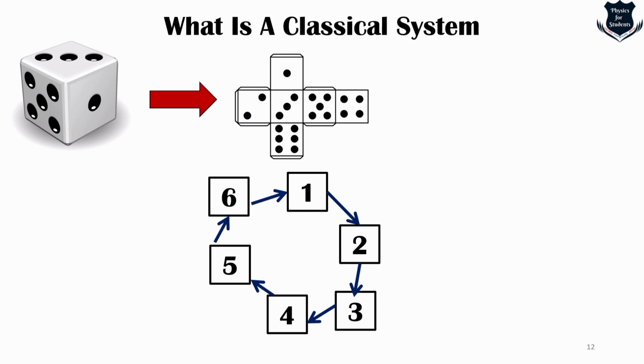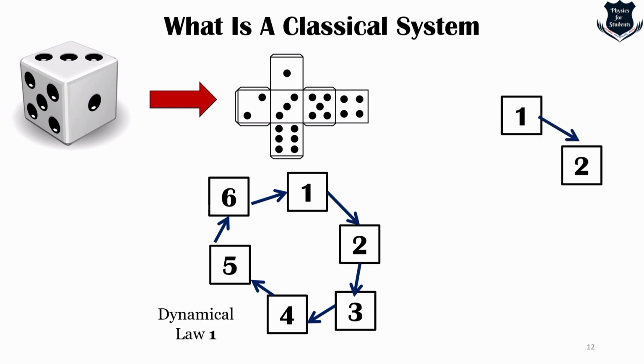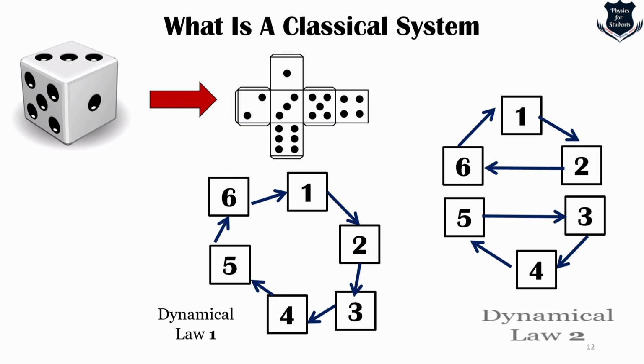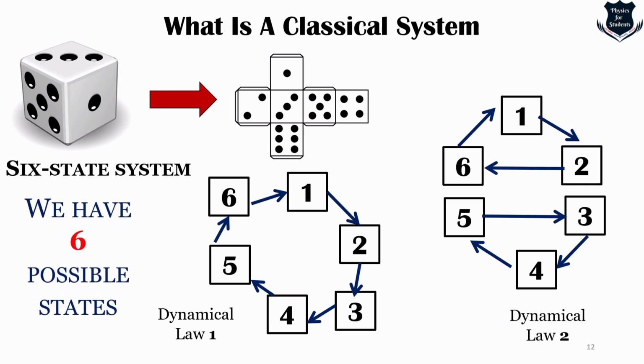Such a pattern is called dynamical law 1, and then we take a little bit more complex system, something like this, right? It has got the arrows, it is a little bit complex. So we call it dynamical law 2. Now what you see is that we have 6 possible states, and this is called a 6-state system. So 1 state, 2 states, and so on, just to let you know how things really happen.